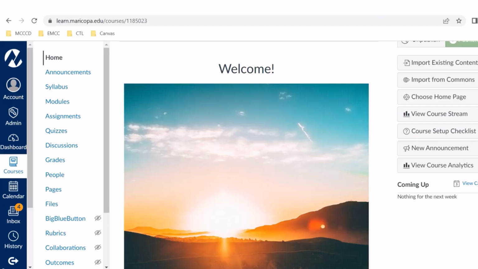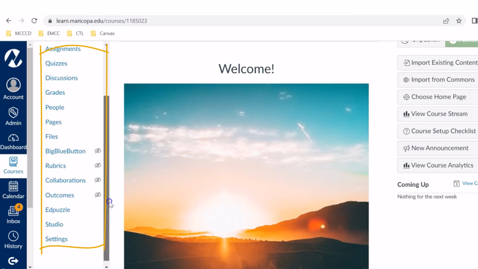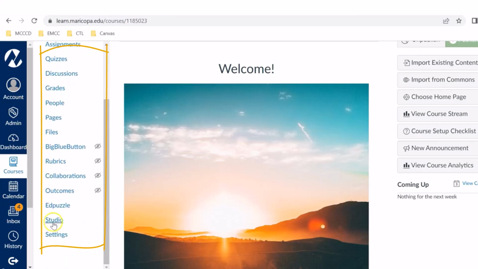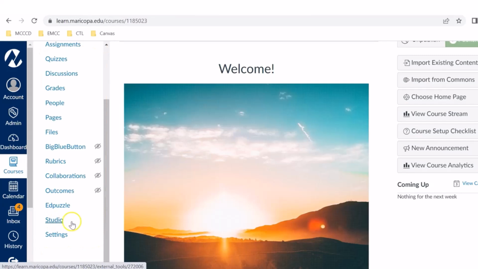Okay, so when you're in your Canvas course, to access Studio, fortunately, is super simple. If you just scroll down on your left-hand side navigation, Studio is right here. Now there's a couple of options with accessing Studio. One is here in the navigation, and I will show you the other way in our rich content editor.